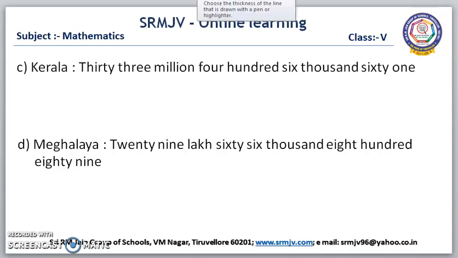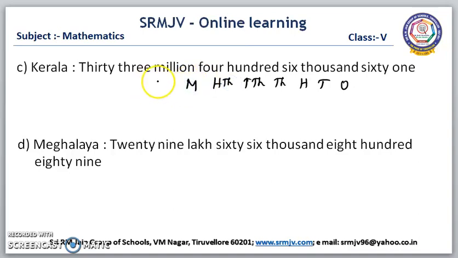The next one, the population of Kerala is given. Thirty-three million, four hundred six thousand, sixty-one. Here again the number name is given in the international system. So we have to write the place values first. Ones, tens, hundreds, thousands, ten thousands, hundred thousands, million, ten million. Here we have a 2-digit number in the million period. Shall we write the number?